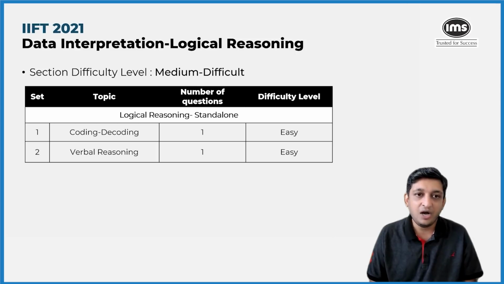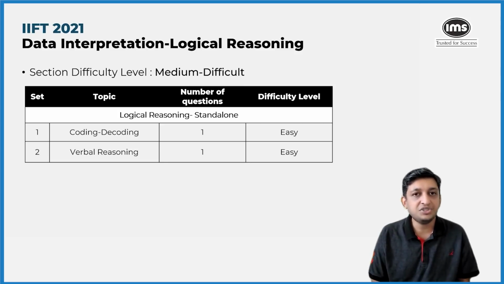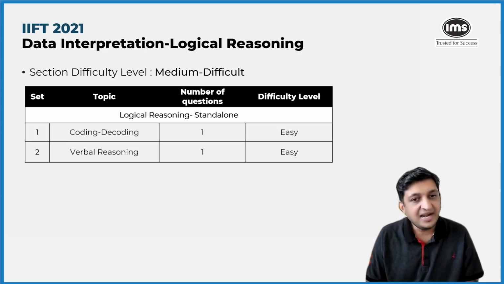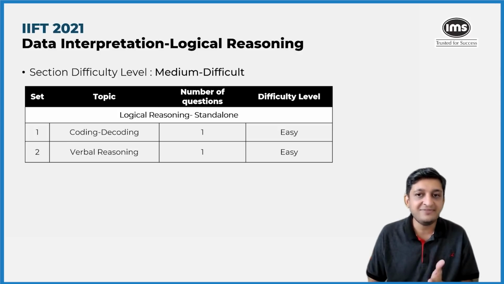Out of the entire section of 30 questions that you had, there were 2 questions that were standalone in nature. There was one question on coding and decoding, which was very easy and should have been attempted. There was another question on verbal reasoning, which was the only verbal reasoning question in this entire section, and again, that was on the easier side. So these 2 questions should have been attempted. We would classify them under the logical reasoning side of things.